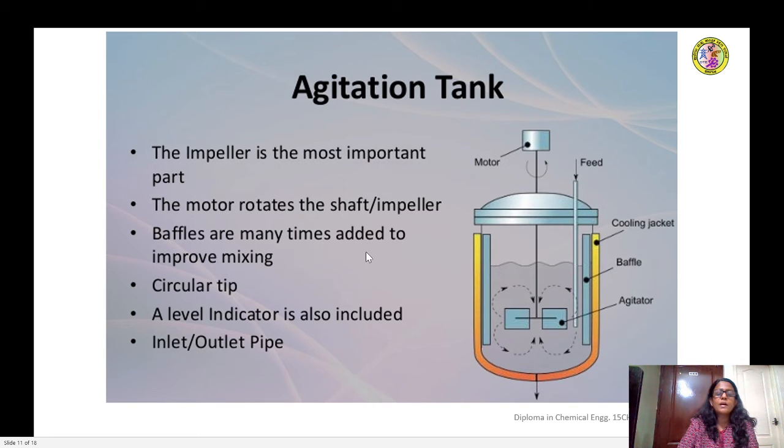Baffles are many times added to improve mixing. So these are the baffles. Then a level indicator is also included, apart from inlet and outlet pipes to introduce and take out the liquids that are to be agitated.